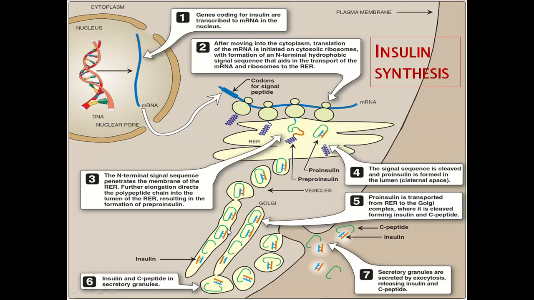In the Golgi apparatus, the proinsulin is further cleaved with removal of the C peptide. It is known as the connecting peptide between the two chains, alpha chain and beta chain, and produces the active form of insulin. That C peptide, the connecting peptide, and the active form are packed in the vesicle, and are now secreted outside the cell into the blood for further action.